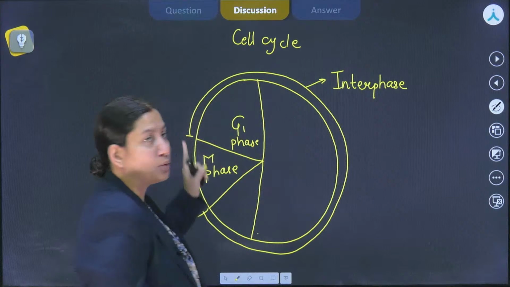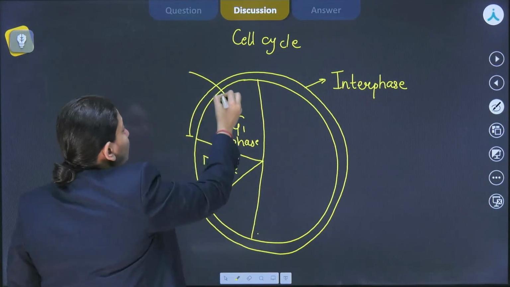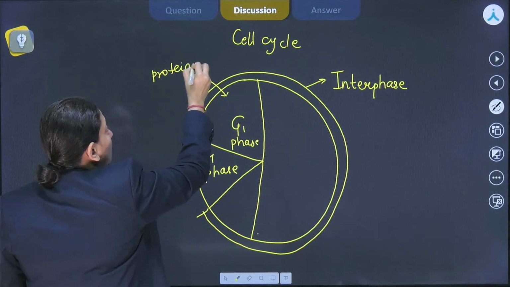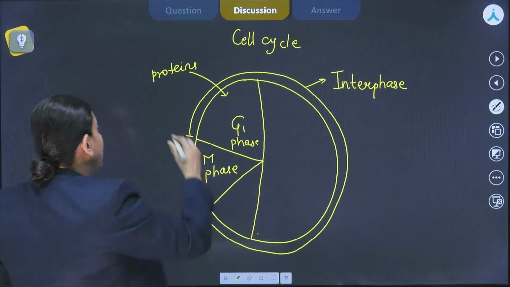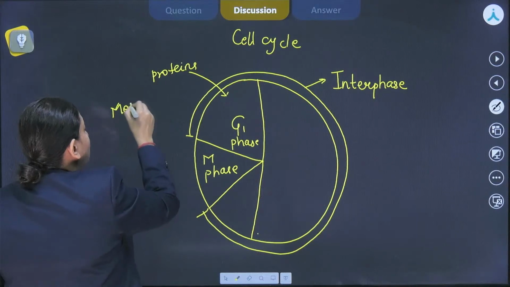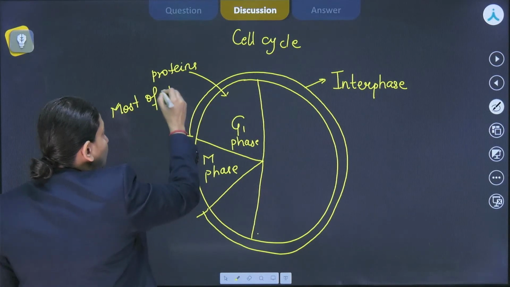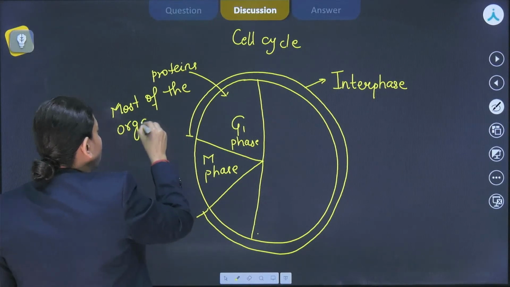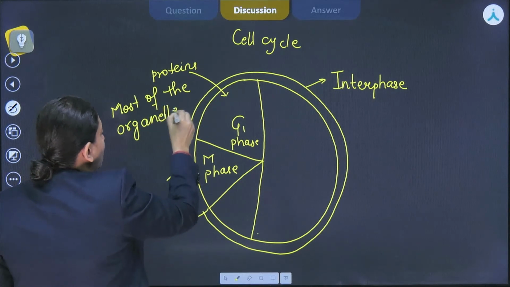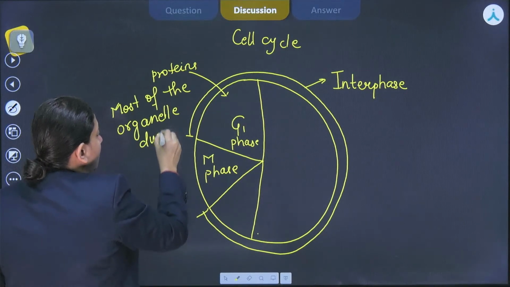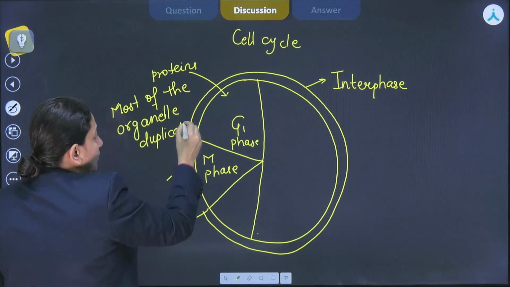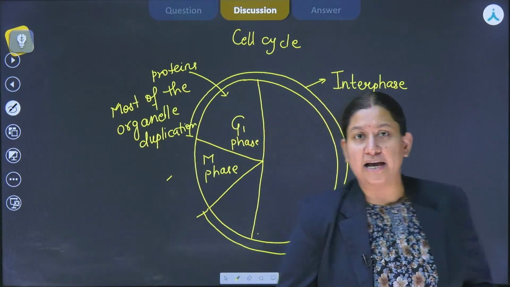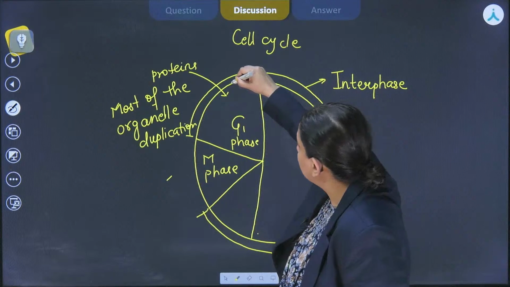So in this phase, what will happen? Over here, we'll be having synthesis of proteins, right? Other biomolecules as well, and over here, most of the organelles will be duplicating themselves. Now, if the cell has to differentiate or because of certain other stimuli, the cell exits from here,